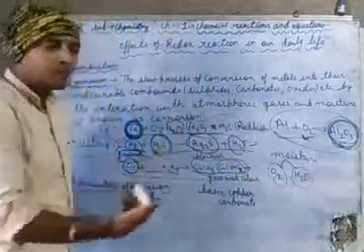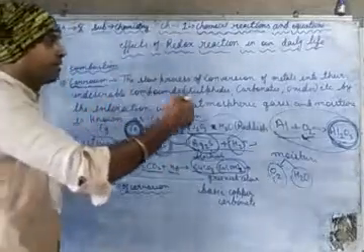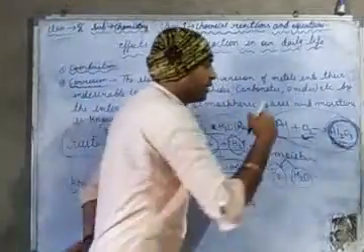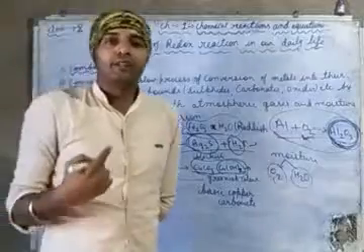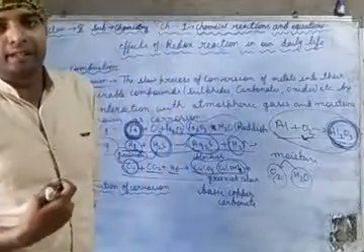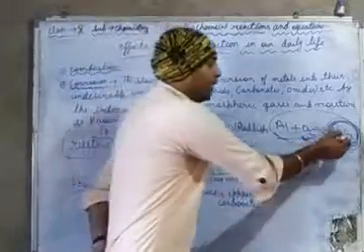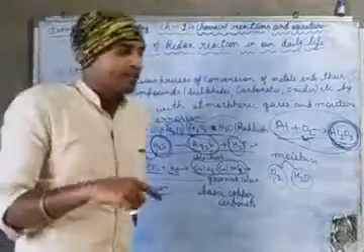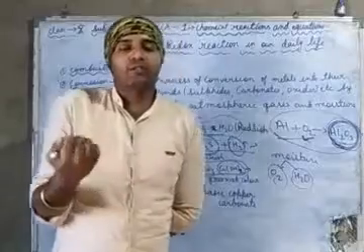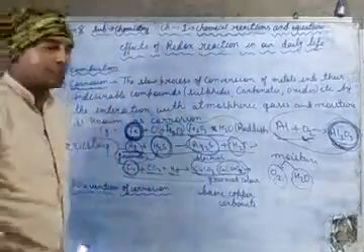So it is useful, and this is useful in packaging of food material like aluminium foil. It is aluminium oxide, which does not react with the food items.